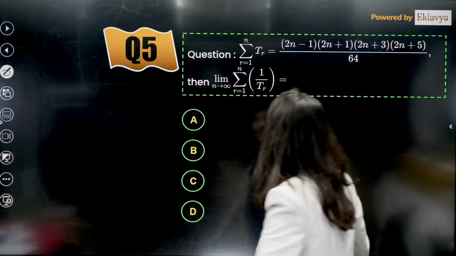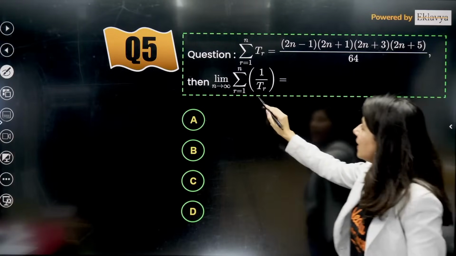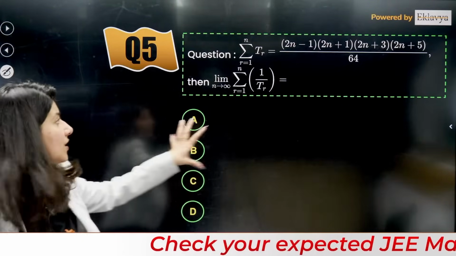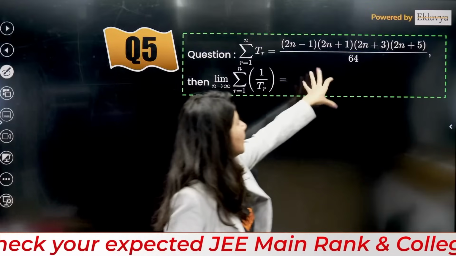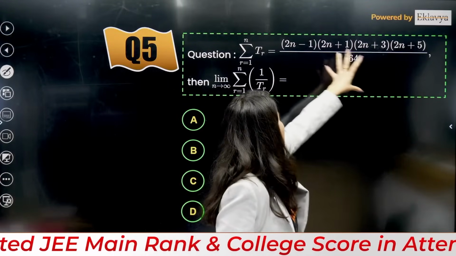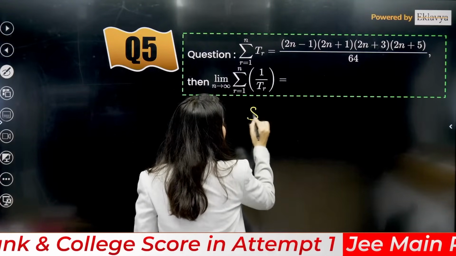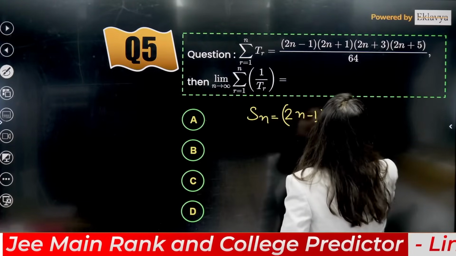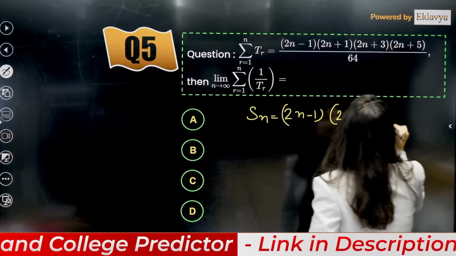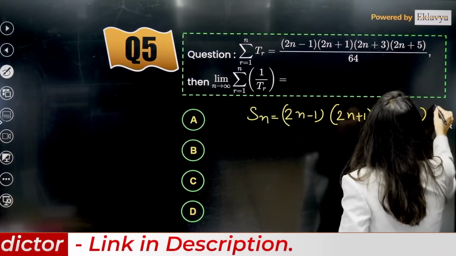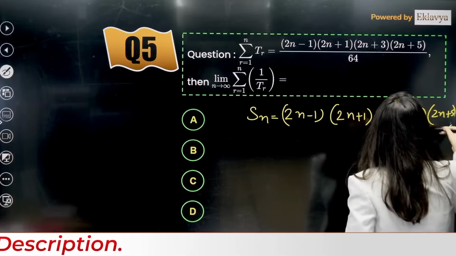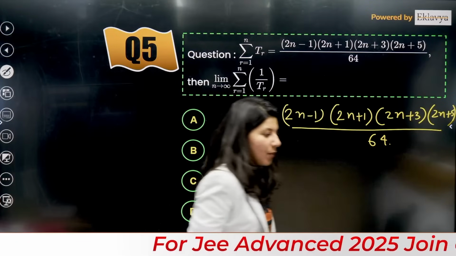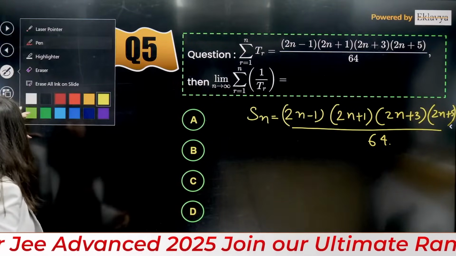Now this question, sigma TR is given to you and they are asking sigma 1 upon TR. Understand this question nicely. Sigma TR is given. Sigma TR means what? They are giving Sn. Sn is given to you, right? 2n minus 1, 2n plus 1, 2n plus 3 and 2n plus 5, upon 64. This is your sum of n terms.